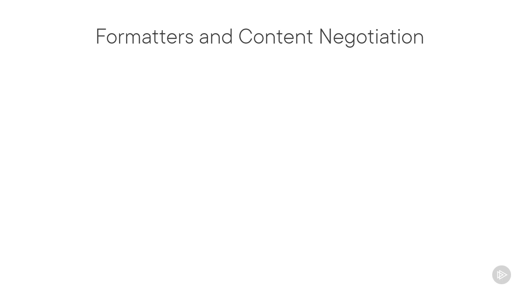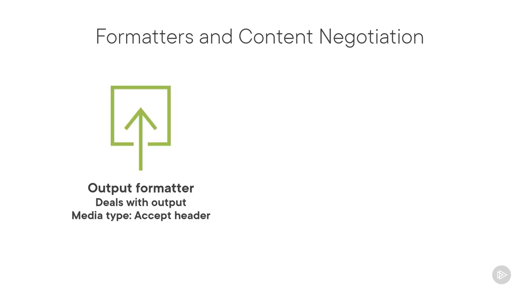So we're dealing with output here. ASP.NET Core supports this via output formatters. The consumer of the API can request a specific type of output by setting the accept header to the requested media type, like application JSON, as we just learned.